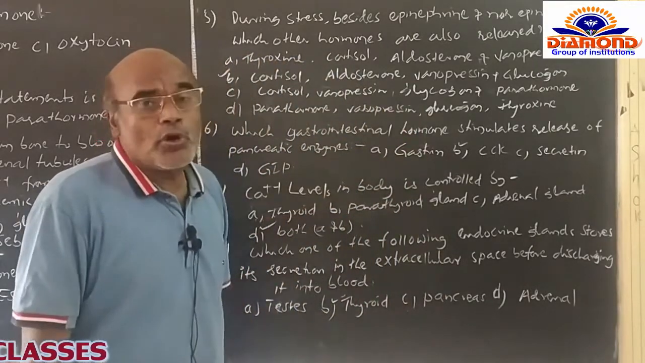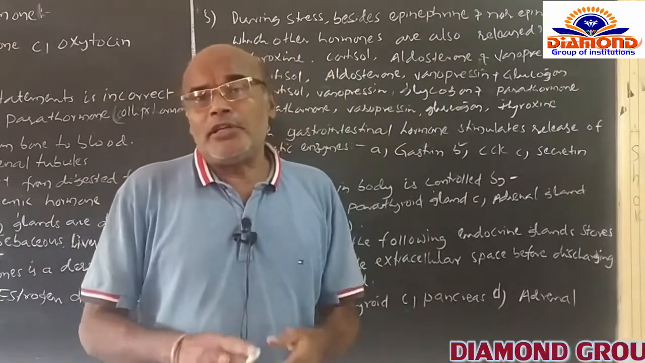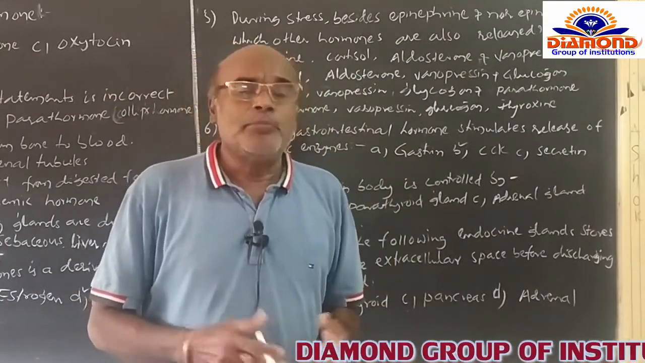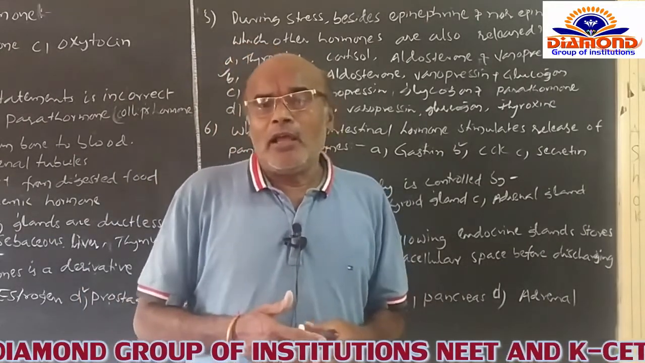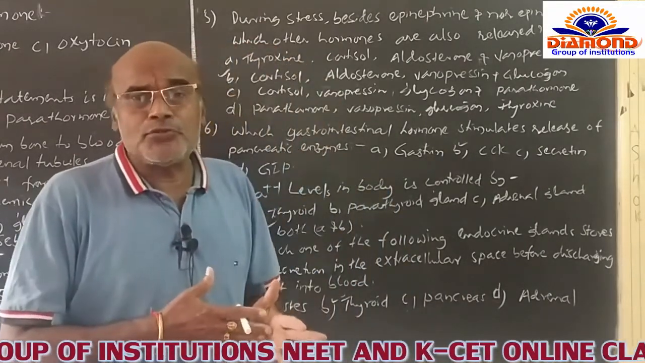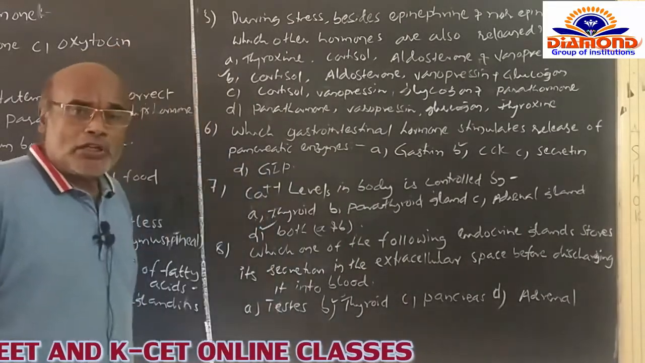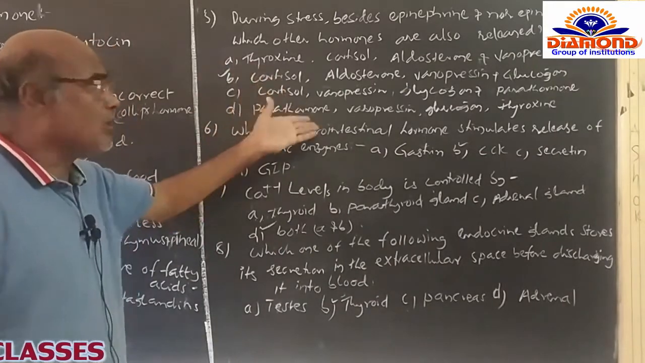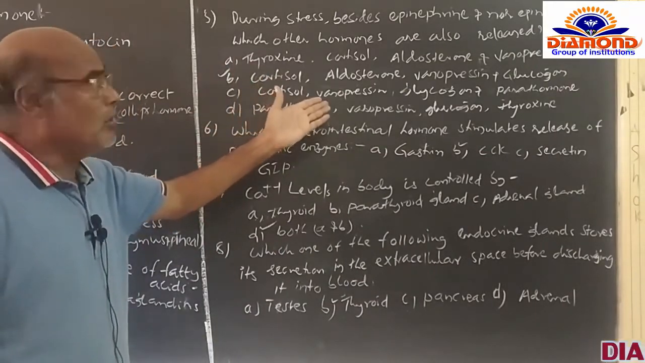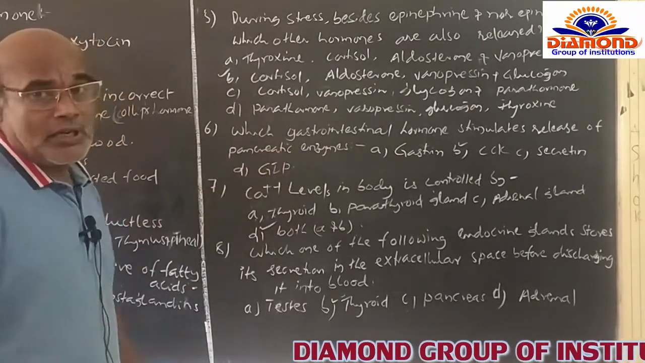And glucagon always increases the circulating glucose in the blood, because the glucose level may be increased to provide a sufficient amount of energy to the body to come out from the stress itself. So that's why the hormones given in the B option are correct: cortisol, aldosterone, vasopressin, and glucagon. B option is the correct one.